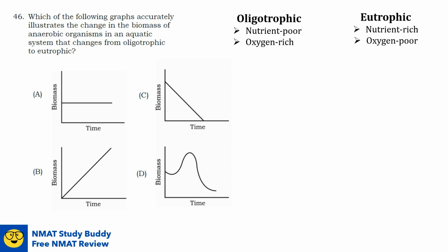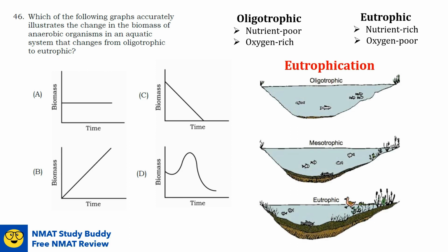Eutrophic, on the other hand, refers to an environment that is nutrient rich but oxygen poor. As you can see here, oligotrophic can really convert to eutrophic through the process of eutrophication. Eutrophication occurs when the nutrient status of an ecosystem changes from nutrient poor or oligotrophic to nutrient rich or eutrophic.